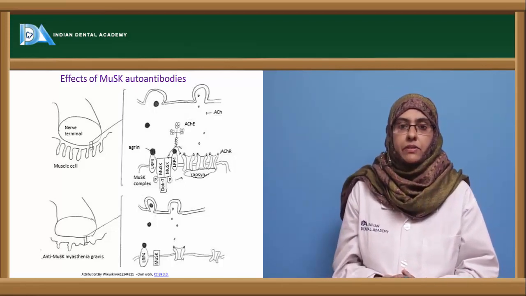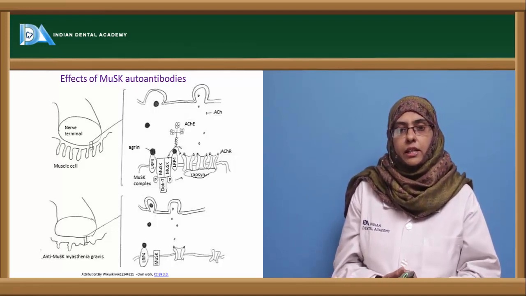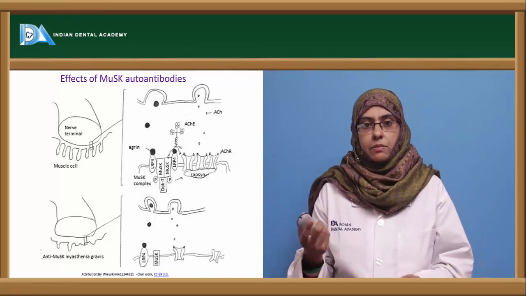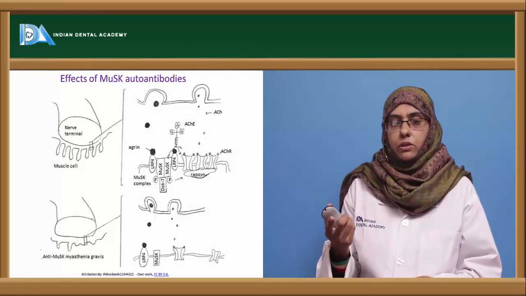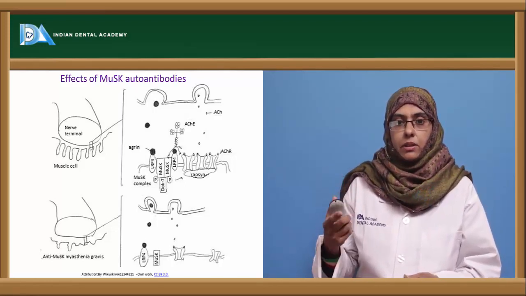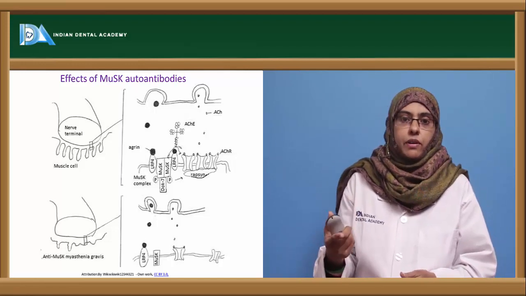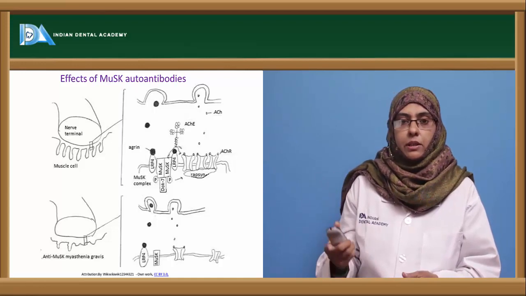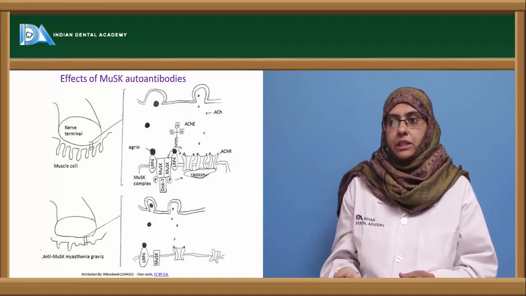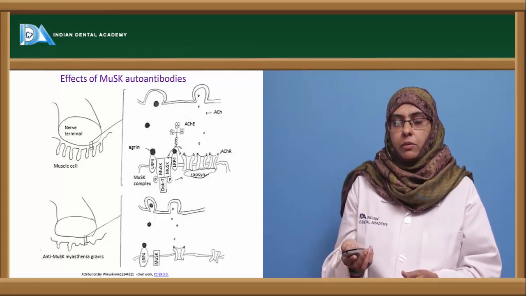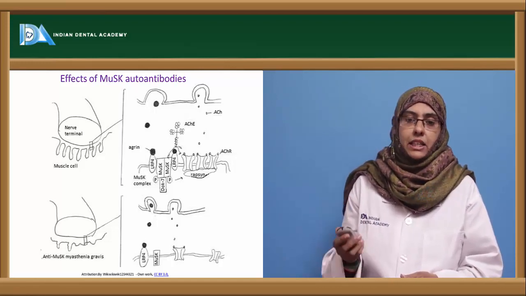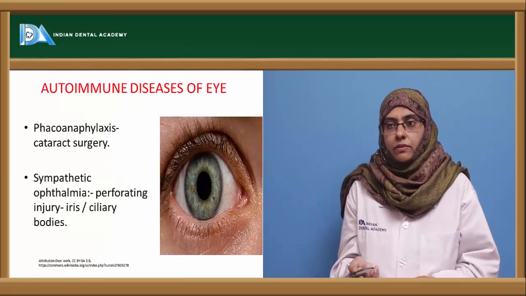So these muscle specific kinase autoantibodies are IgG4 type antibodies that are produced against these MuSK cells. What they do is go and bind to the muscle and inhibit LRP4 from binding to it, and agrin mediated function is completely lost, thereby causing this particular type of disease. So the effect of MuSK autoantibodies destroys the normal functioning of the kinases that help in the relaxation and the contraction of the muscles.